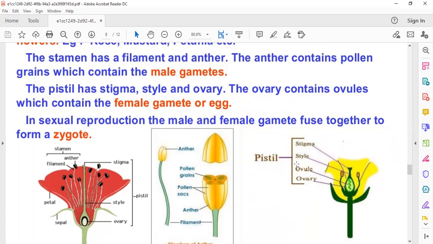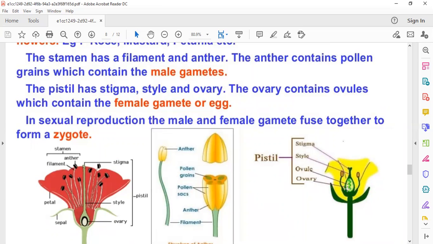On the other hand, this is the female part of a flower. The female part of a flower is the pistil, and further it contains the stigma on the top of this part, the style, which is a tube-like structure, and the ovary. The swollen part is known as the ovary, and inside the ovary there are ovules.